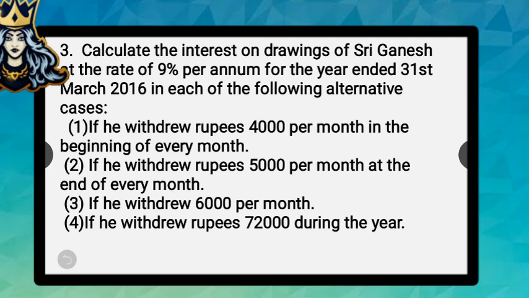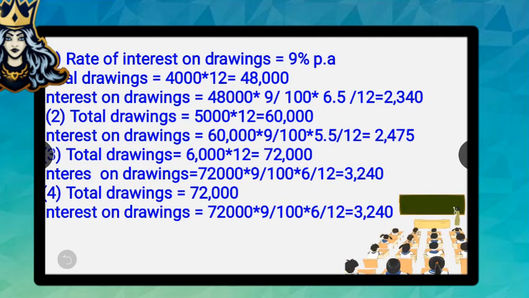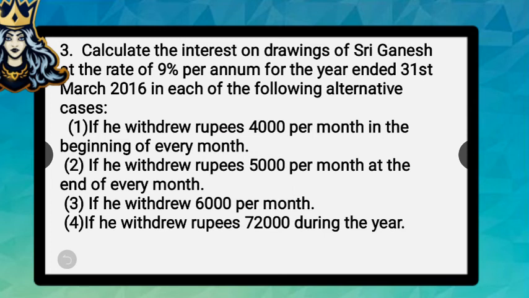So we are moving to the next part. If he withdrew rupees 5,000 per month at the end of every month, his total drawings will be 12 into 5,000, which is 60,000 rupees. And interest on drawings has to be calculated on this amount at the rate of 9%. But a small difference is here that he has withdrawn that amount at the end of every month.